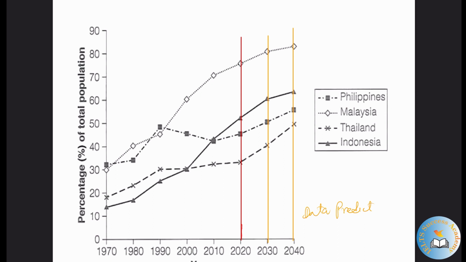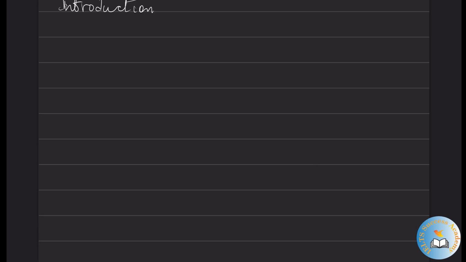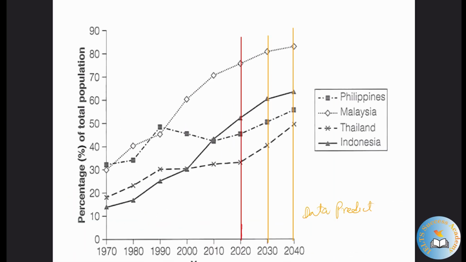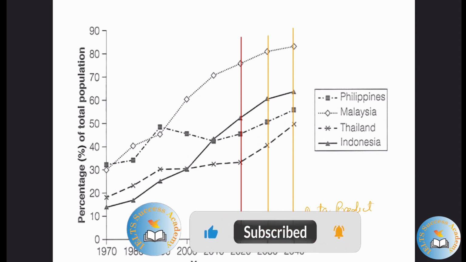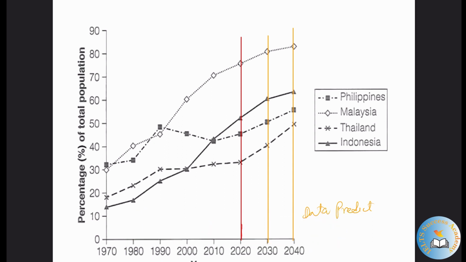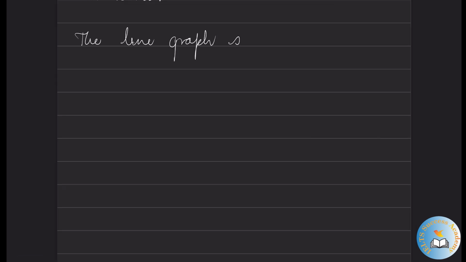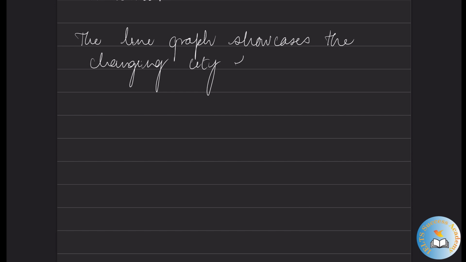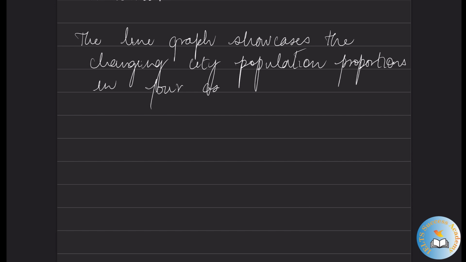So let's begin with how we can write the introduction. In the introduction we can say that the line graph showcases or shows the changing city population proportions in 4 Asian countries.